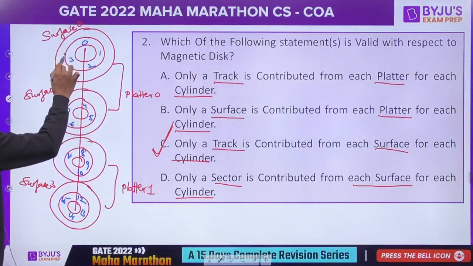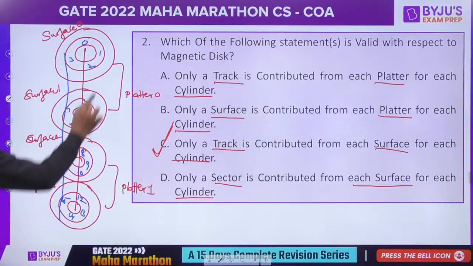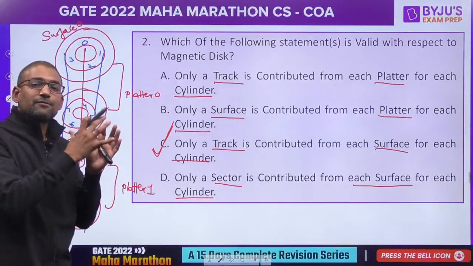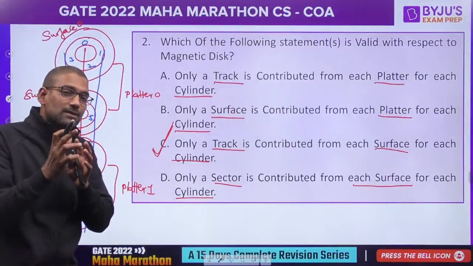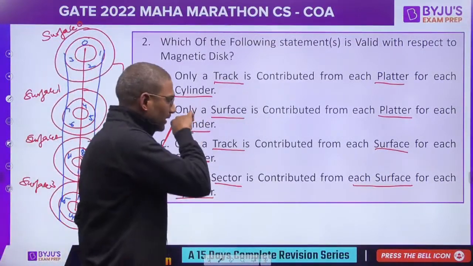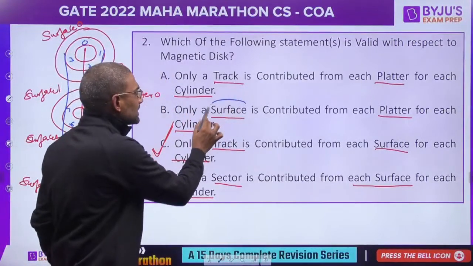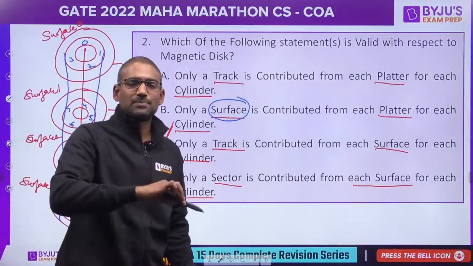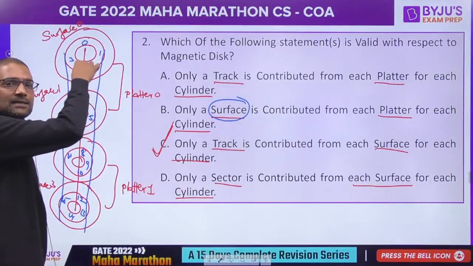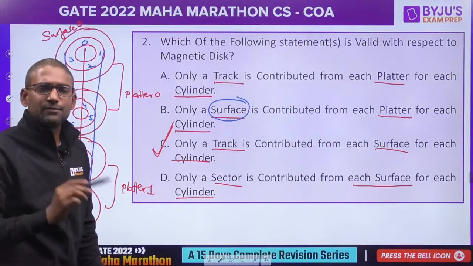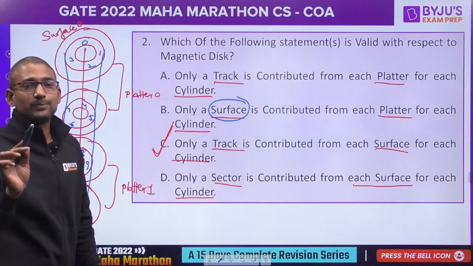So all first tracks together, of every surface. But the option says only a surface is contributed. If one surface has, let's say, 100 tracks, are all 100 tracks contributed for every cylinder? No.